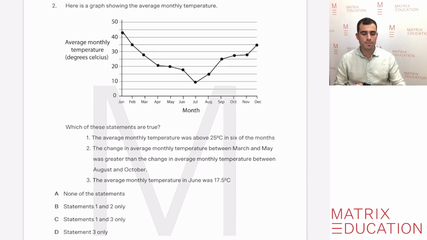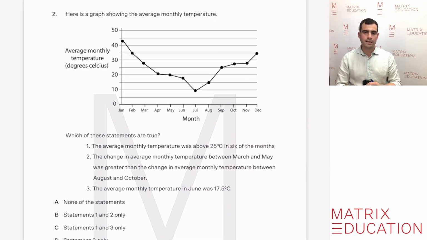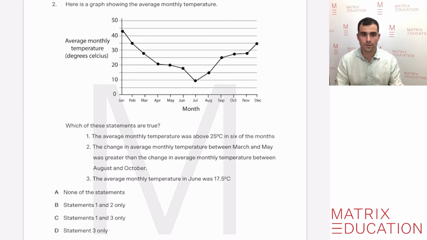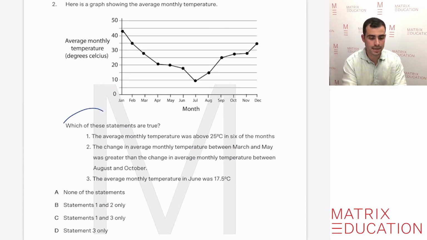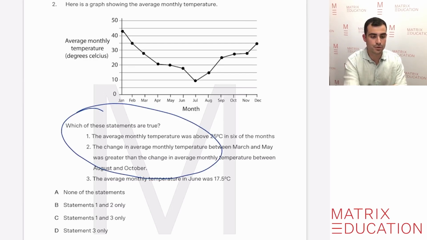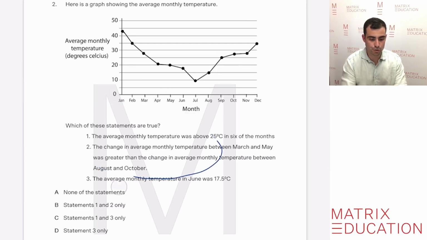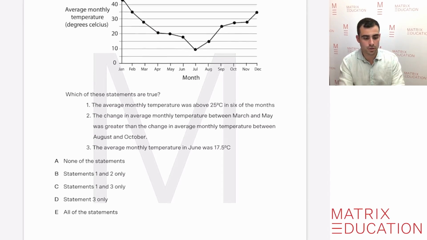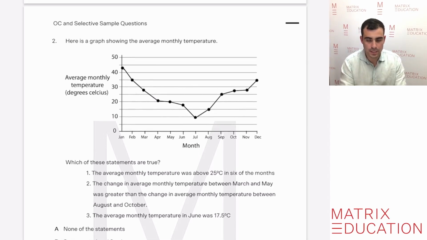Second question here. In the selective test, we may get an image where we need to decipher information to solve the question. Much like the OC test, the selective test will have questions like this, where they're given a bunch of statements, like here, and then you have to work out which ones are true. And then obviously work out which of the bottom responses, A to E, are correct. So let's go through each of these statements together.